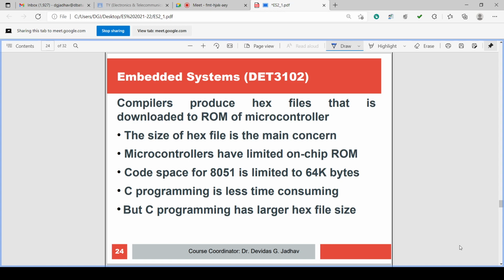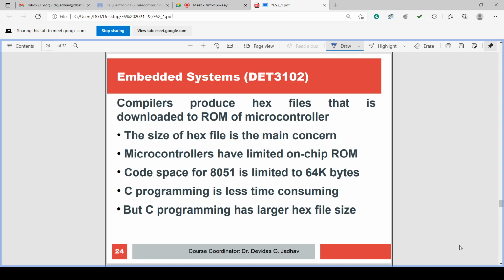In that, some short English words are created: MOV, move; MVI, move immediate; JC, jump carry; JNC, jump not carry; JMP, jump. This assembly level language is closer to the machine level language.